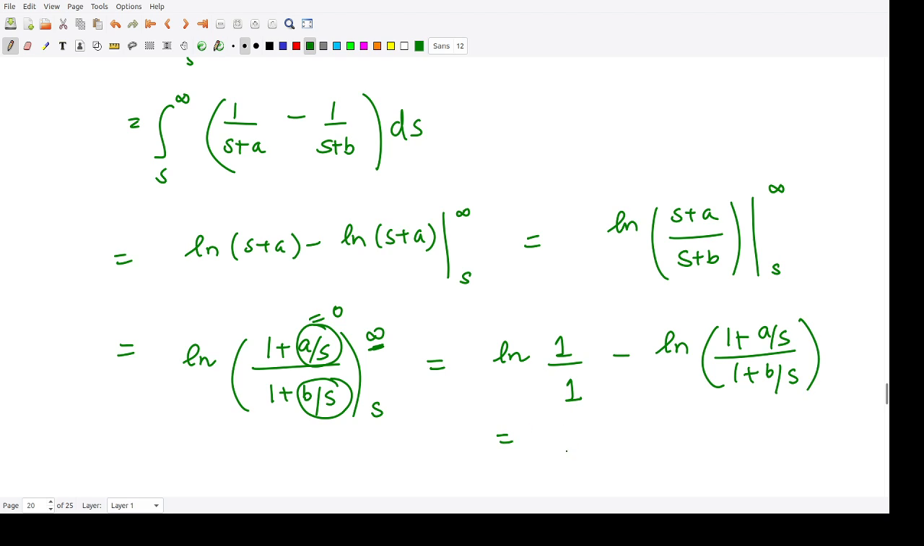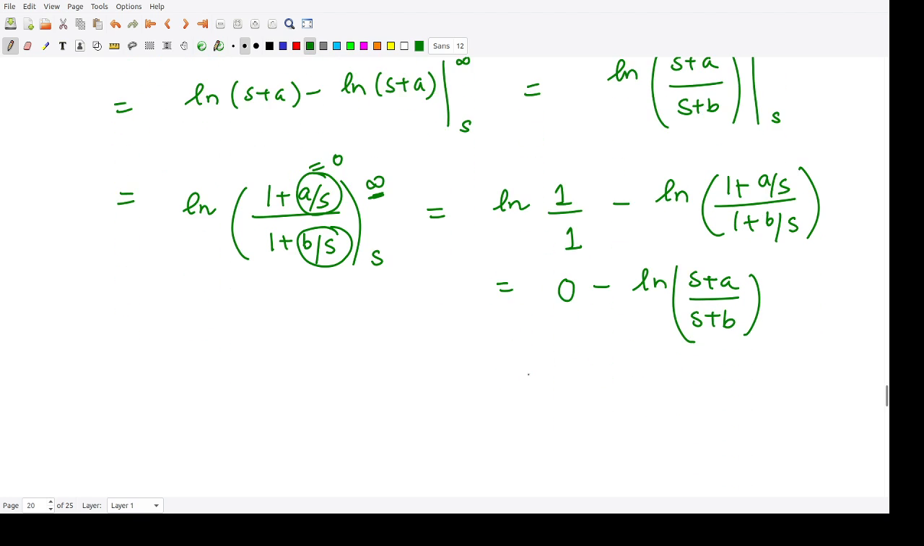So what is log of 1? It is 0. And what is this quantity? This you could rearrange. So you would have s plus a divided by s plus b, and then again you can take this minus sign inside, so it would be log of s plus b divided by s plus a. So this is the final answer.